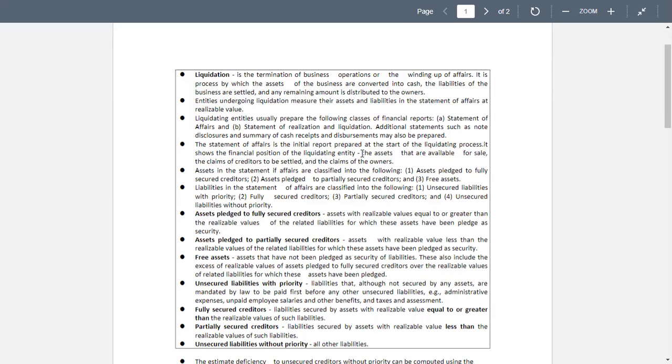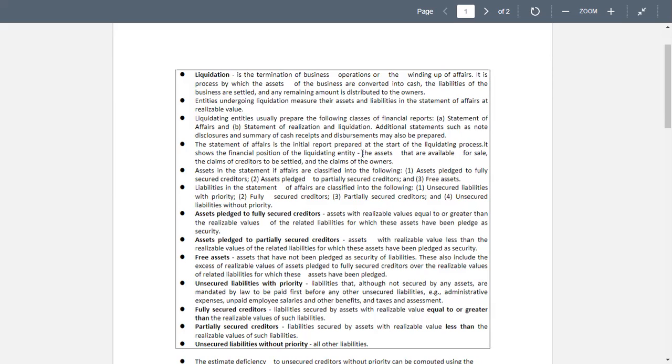Assets with realizable value less than the realizable values of the related liabilities for which these assets have been pledged as security. Free assets are those that have not been pledged as security of liabilities. These also include the excess of realizable values of assets pledged to fully secured creditors over the realizable values of related liabilities for which these assets have been pledged.